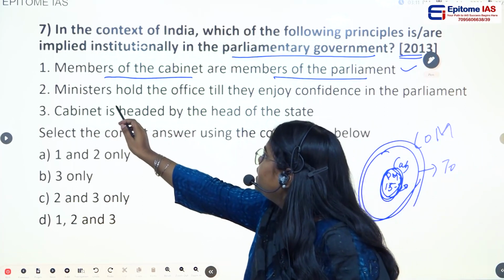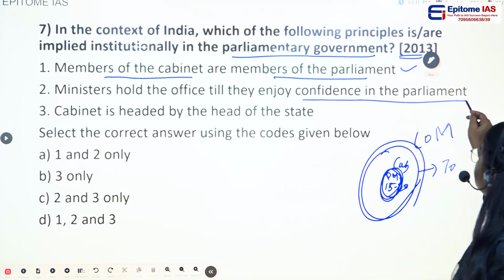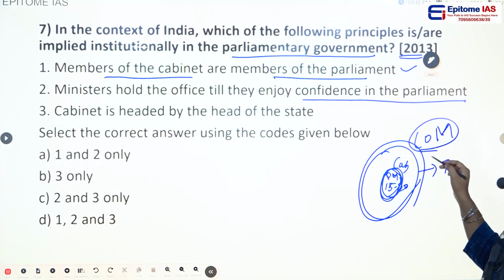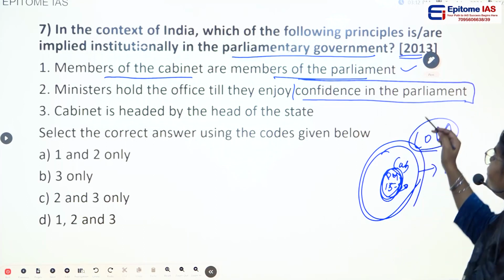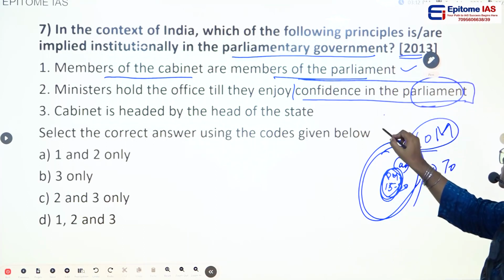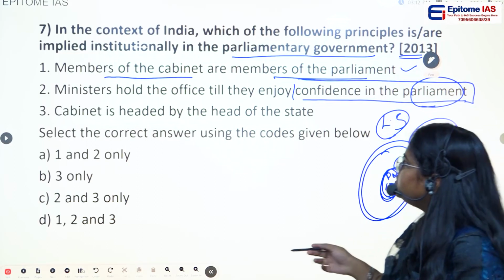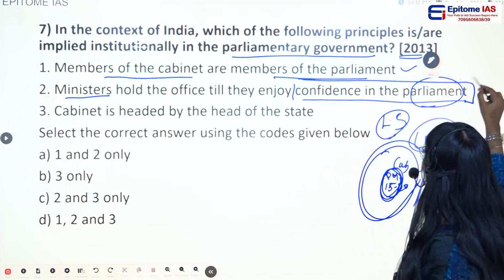Then second statement, ministers hold the office till they enjoy confidence in the parliament. Yes, the Council of Ministers can hold their position with the confidence of the parliament. If in the Lok Sabha they pass a no confidence motion, the ministers have to resign. So this statement is also correct.